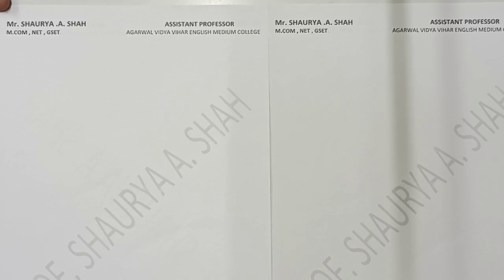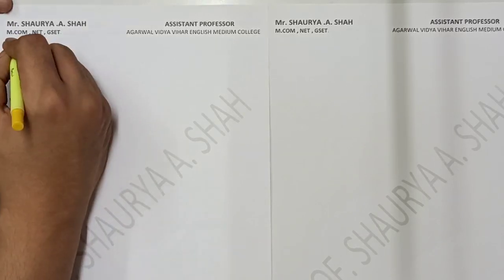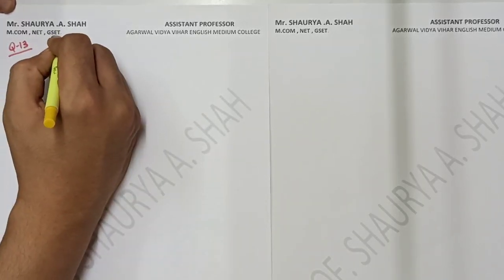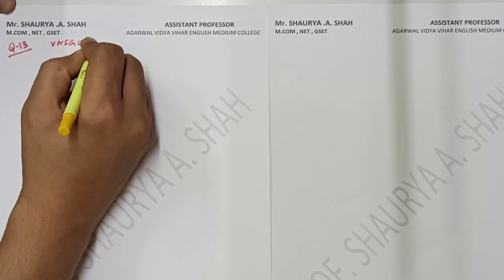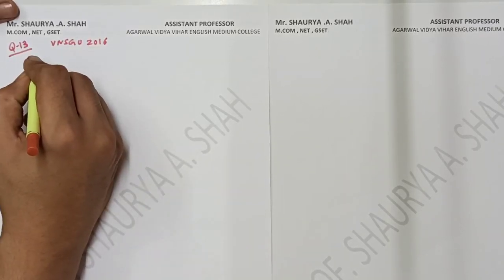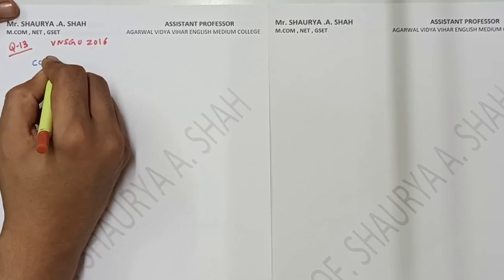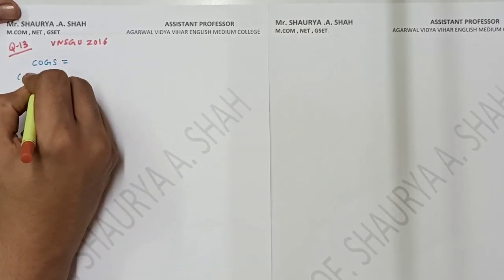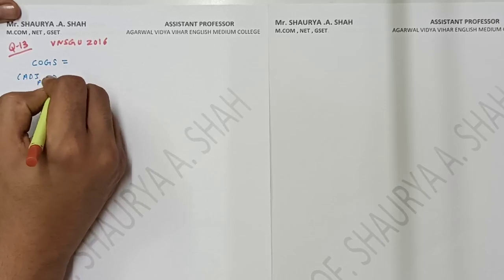We'll be going again quickly so that you understand it and you can quickly solve the sum. Fine. Which sum it is? It is your question number 13 of our practice sheet, VNSGU 2016, right? Starting with the sum, what has been given, the very first thing we'll start our working, right? We are not calculating the actual thing, but we'll be starting with the working. Cost of goods sold is equal to adjusted purchase, right? Don't get confused between the terms.